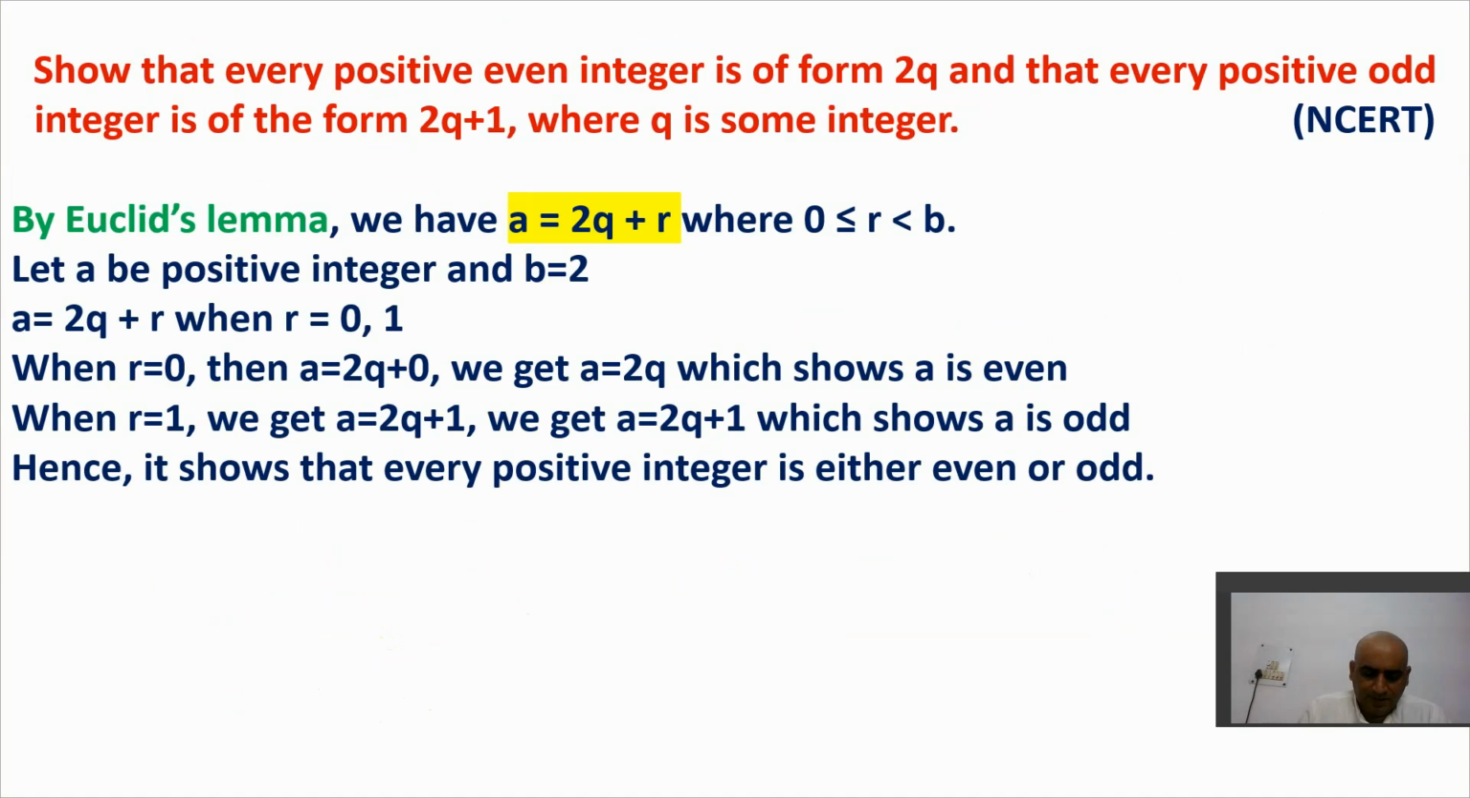This question says, show that every positive even integer is of the form 2q and every positive odd integer is of the form 2q plus 1, where q is some integer. Now, first of all, you should know what you mean by a positive even integer and a positive odd integer. We have learned in class 9th about the number system.